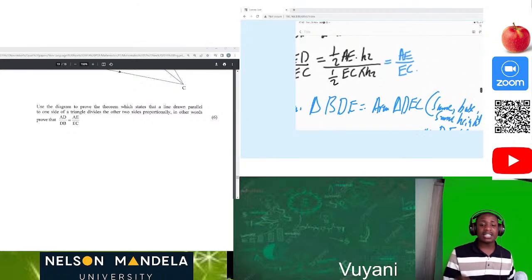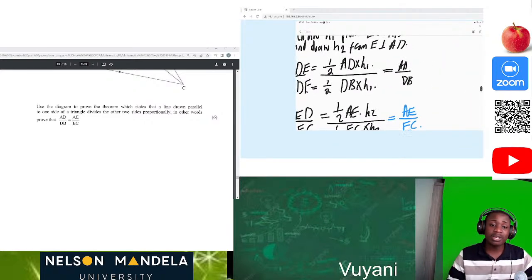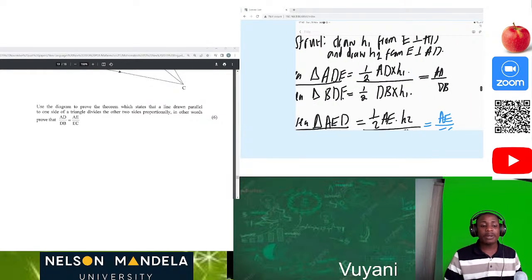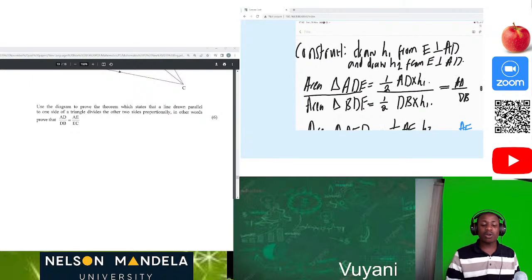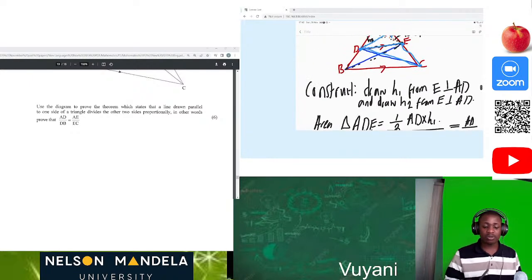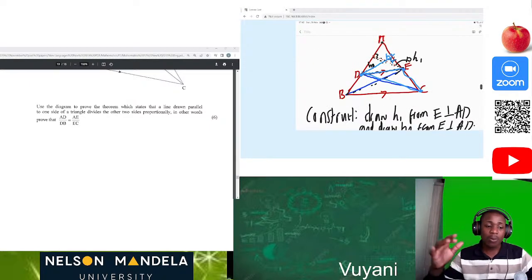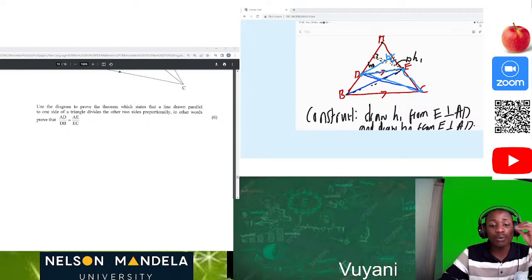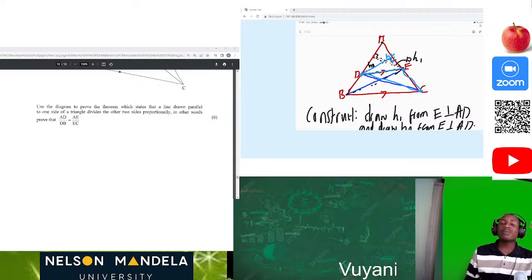So what is important? It's like you're telling a story in Euclidean geometry, but it's not a story per se, it's you explaining what's really going on. So I wanted to just prove the first one only, guys, because I wanted you all to see what's really going on here. What is important is to understand that when you are proving in Euclidean geometry, you must be able to use the knowledge which you have been taught in other sections.